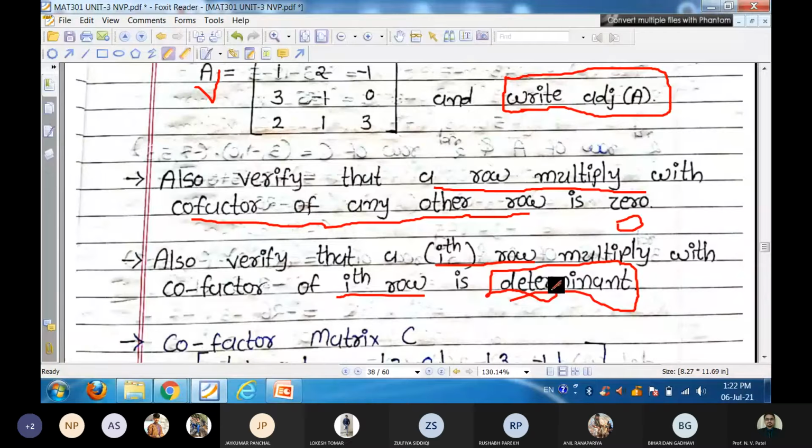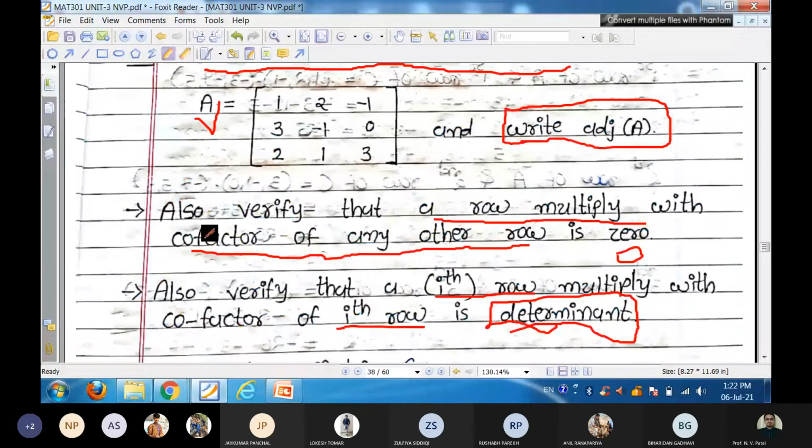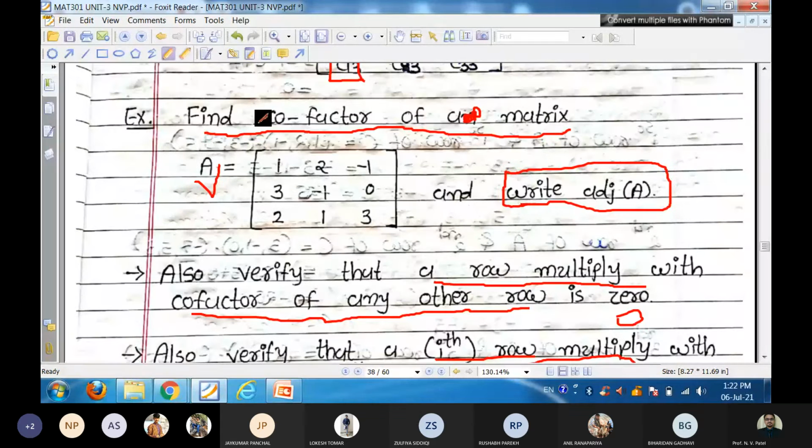Any row multiplied with the similar row of the cofactor matrix gives us the determinant, and a row multiplied with any other row of the cofactor matrix will always give us 0. So first we have to define all these things. That means first find the cofactor matrix. We can write down its adjoint and then verify this result.